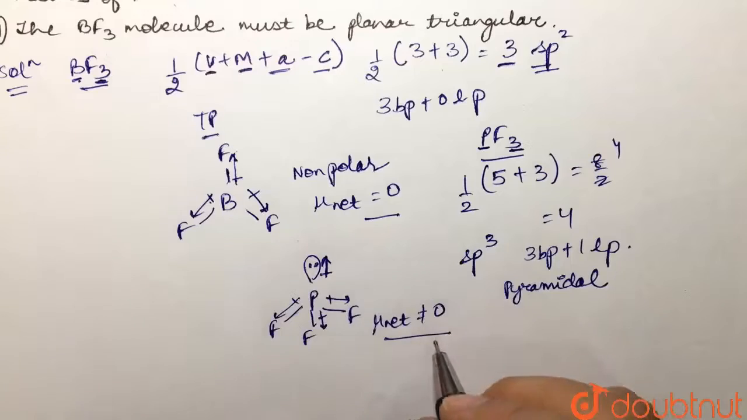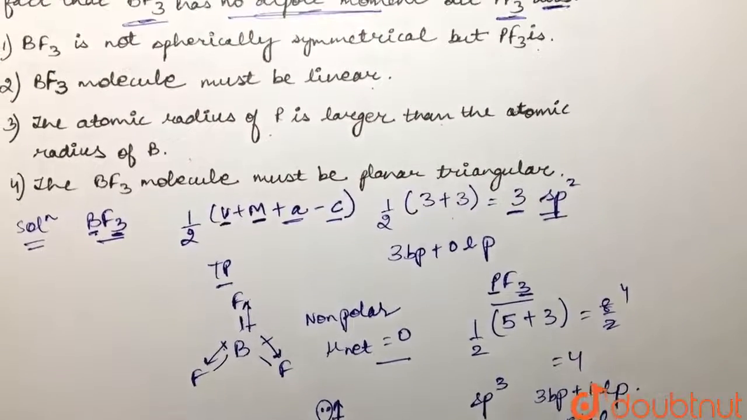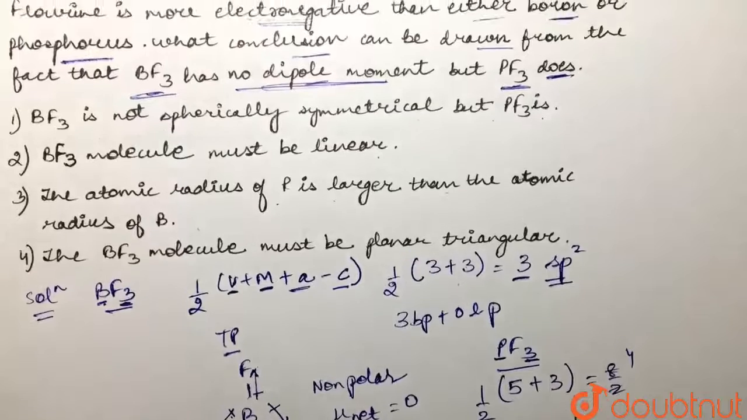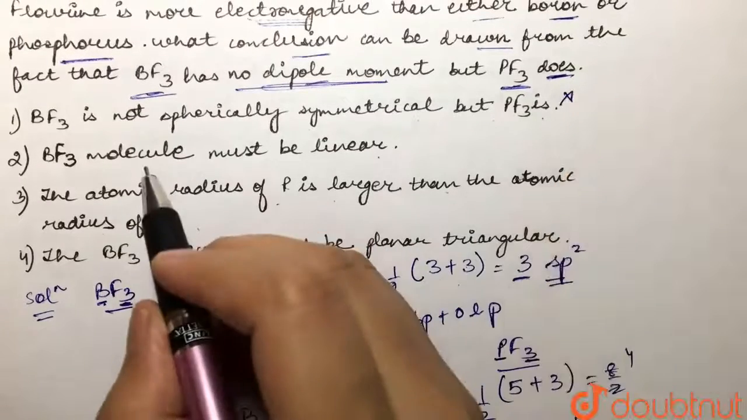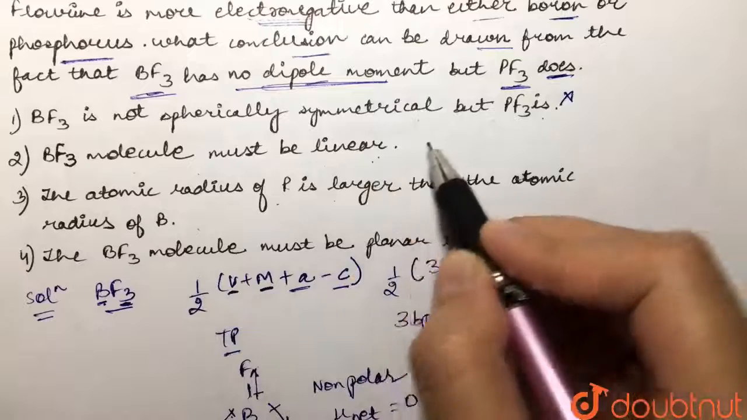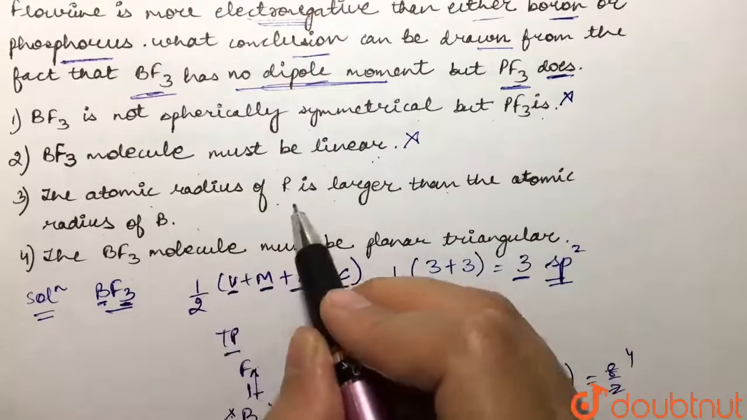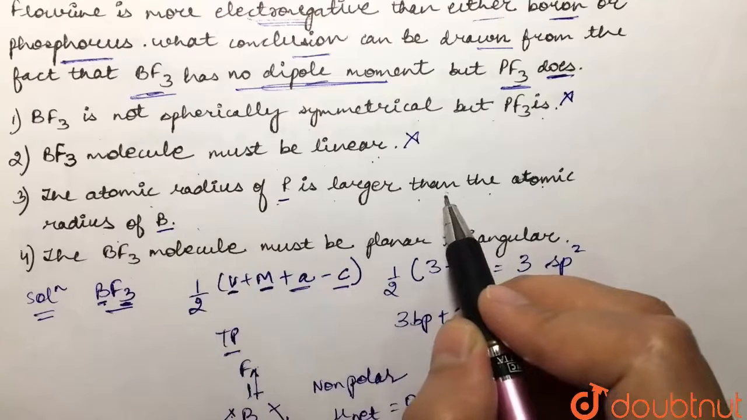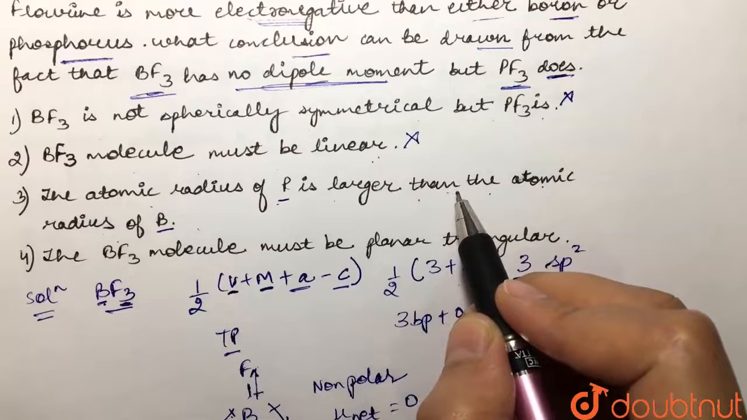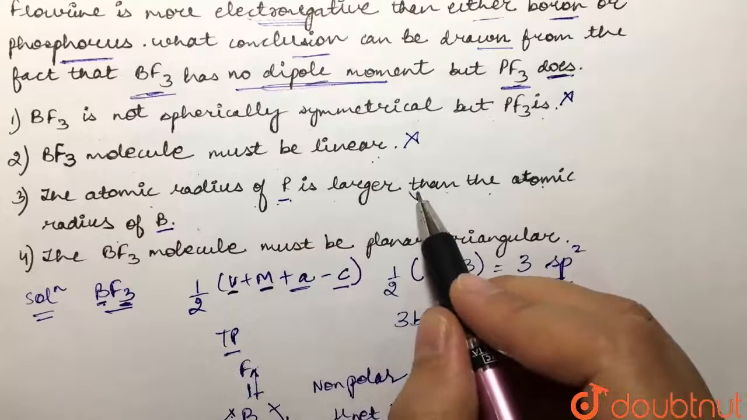Now if you look at our options, the first is saying that BF3 is not spherically symmetrical. That is not correct. It is a spherically symmetrical molecule, right? So this is not a correct statement. The second is saying the BF3 molecule must be linear. This is not linear, this is trigonal planar. Then the third is saying the atomic radius of phosphorus is larger than the atomic radius of boron. Now this is not relevant with respect to dipole moment because it has nothing to do with dipole moment. Atomic radius does not define the dipole moment. So this is also not correct.